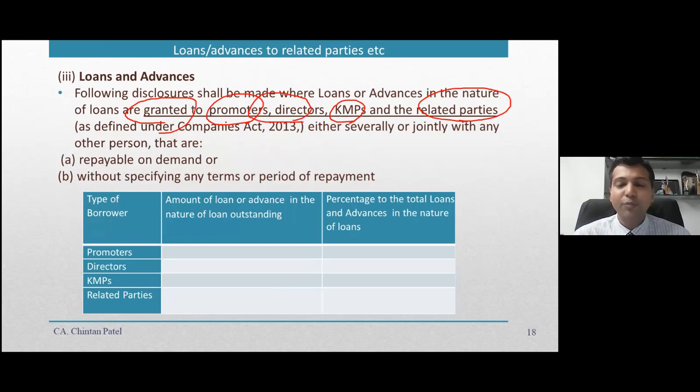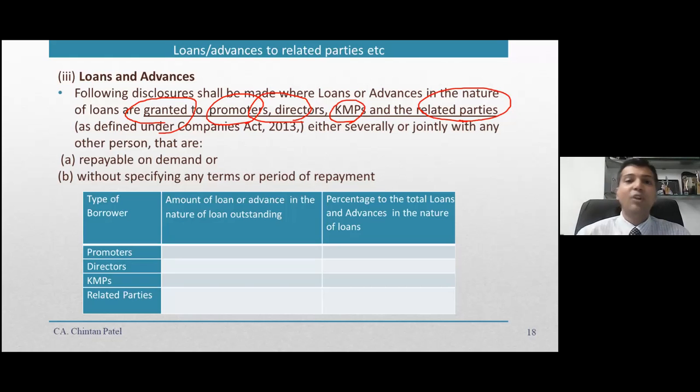So if a loan has been made, now section 185 prohibits giving a loan to directors and the related parties. However, section 185 provides some exemptions and relaxations for giving loan in certain cases. So if the loan has been given by complying with these provisions where it is allowed, in that case you